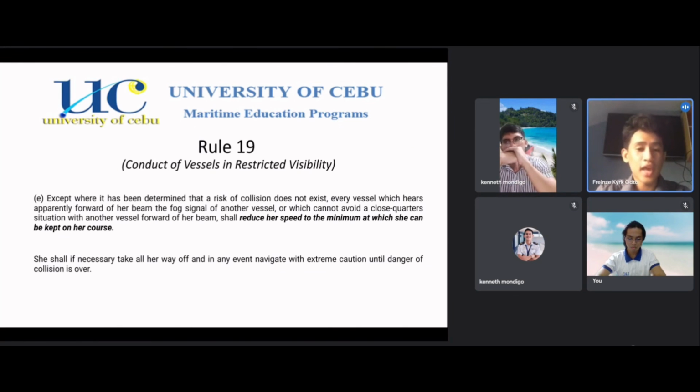Never wait too long to take avoiding action. Do not wait until the ship is so close that you can hear a fog signal. Always keep in mind that some ships may not give the prescribed fog signals, especially when they only rely on their radar.